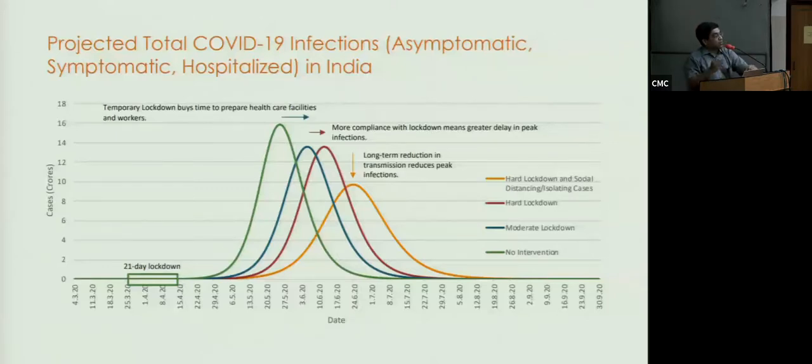But if you can continue to reduce the R0, if not by 75%, then even by 25% from what it was, that is, we were in crowded buses, no masks, traveling all over the place. We changed that a little bit. We wear masks, we keep a little bit of distance. You can slow that down. And as long as you keep slowing it down, the peak moves further away, and actually you can decrease the peak a little bit.